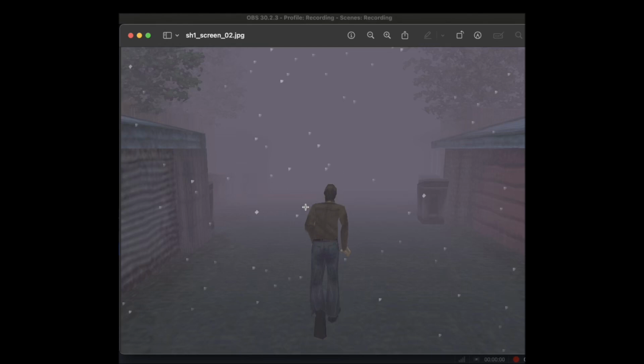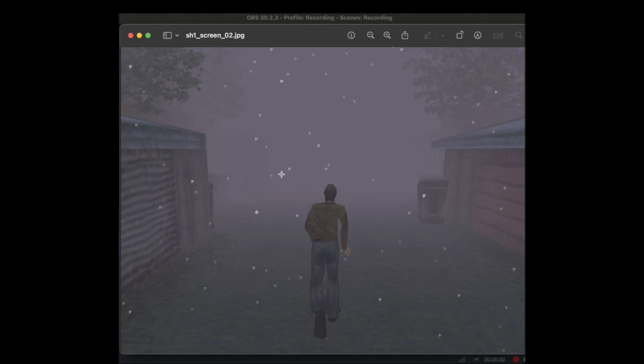The only thing about Silent Hill is this is the basic camera shot. In Silent Hill, all the time, it's going to change to fixed camera locations, depending on where you are in the level.